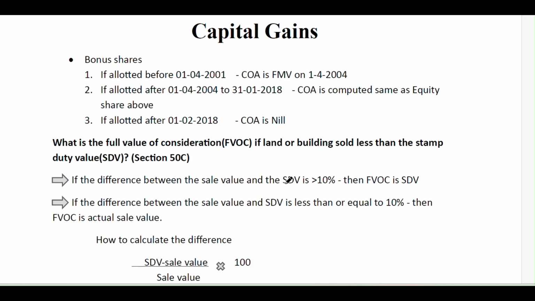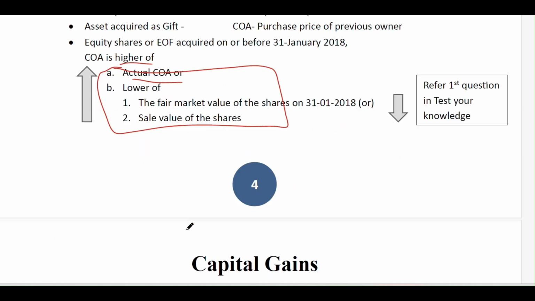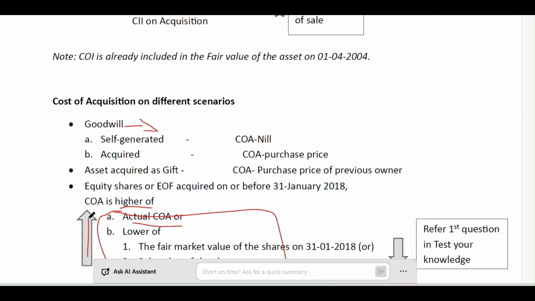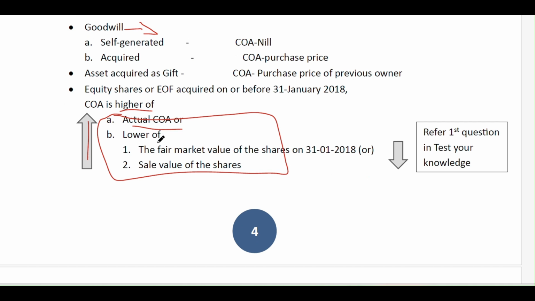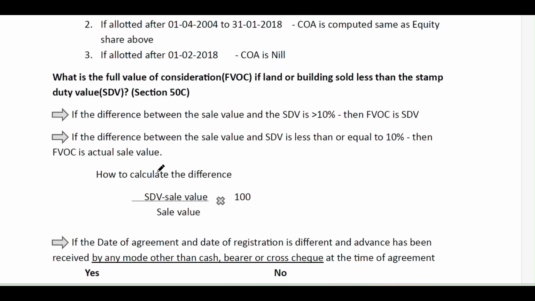That is 1/4/2014. And if the bonus is allotted by the company from 2004 to 2018, then the cost of acquisition will be the same as computed for equity shares. Obviously, the cost of acquisition will be nil, and higher here, there is a higher now. So we compute based upon these two values the cost of acquisition of the bonus shares. And if the bonus is allotted after 2018, then the cost of acquisition will be nil. So the entire value of the share when you sell is taxable under capital gain.